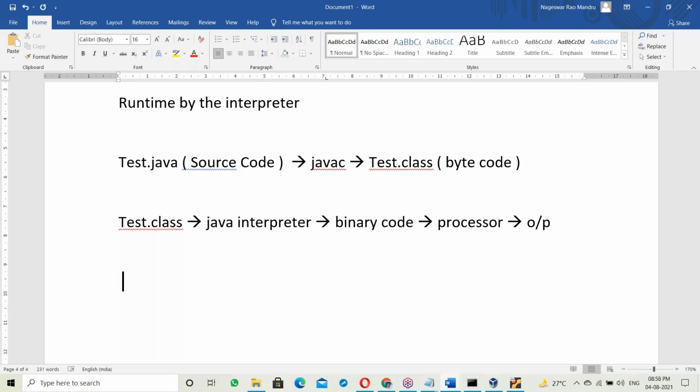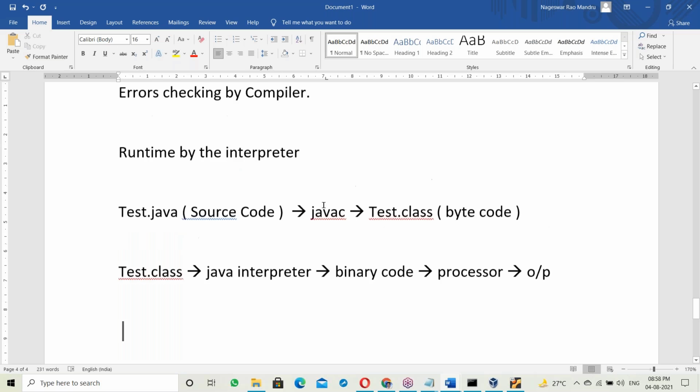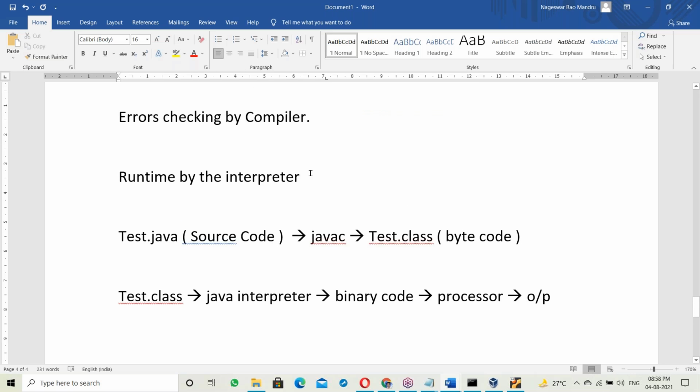Suppose it is a C program, the compiler does everything: error checking and converting into binary code. In Python, the interpreter does error checking and conversion into binary code. But in Java, error checking is by the compiler, and conversion into binary code is by the interpreter.